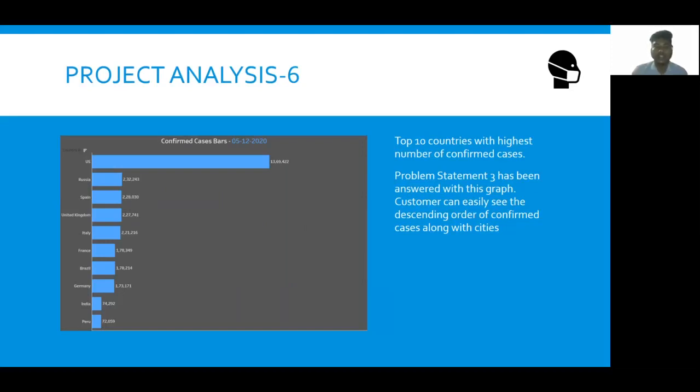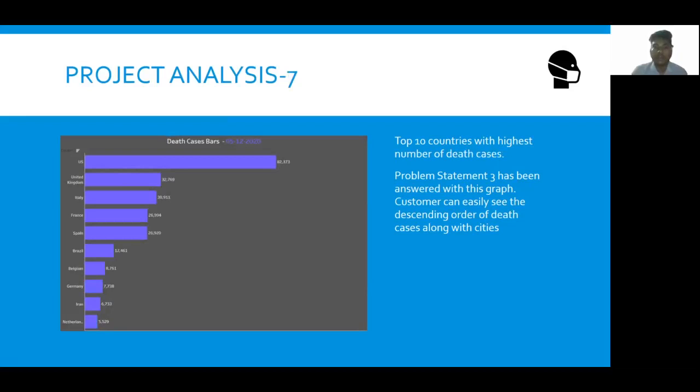As you can see, the confirmed case bar consists of the top 10 countries having the highest number of COVID-19 cases as of, oh my bad, 12 May 2020. Okay, so this is the confirmed cases bar, which covers our solution for problem statement 3.